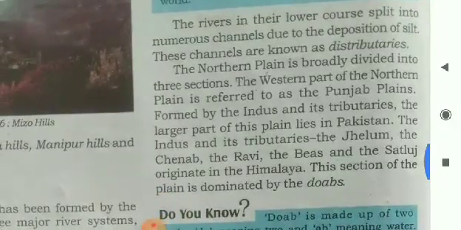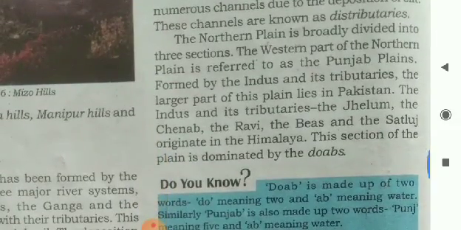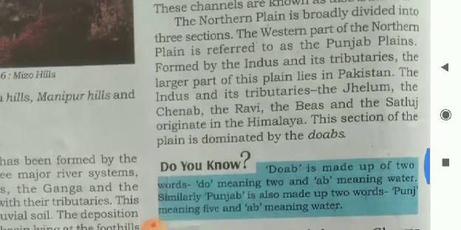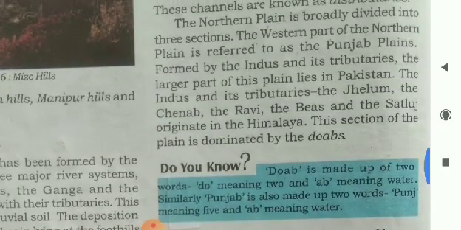The rivers in their lower course split into numerous channels due to the deposition of silt. These channels are known as distributaries. The northern plain is broadly divided into three sections.